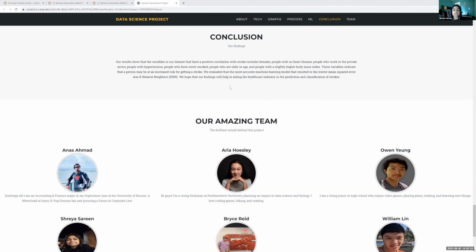We evaluated that the most accurate machine learning model, which resulted in the lowest mean squared error, was K nearest neighbors. We hope that our findings will help aid the healthcare industry with the prediction and classification of strokes.